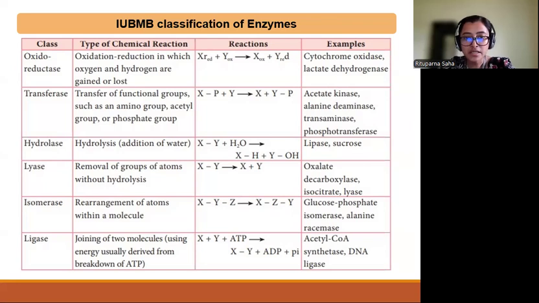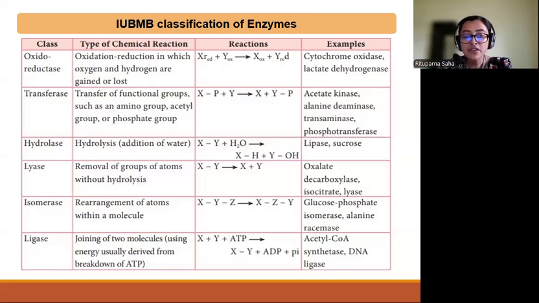First is the oxidoreductase, which is basically the enzymes that perform oxidation-reduction reactions. Examples include cytochrome oxidase and lactate dehydrogenase. Transferase enzymes help in the transfer of functional groups such as the amino group, acetyl group, or phosphate group. Examples include acetate kinase and transaminase. Hydrolase enzymes perform hydrolysis. Examples include lipase and sucrase.